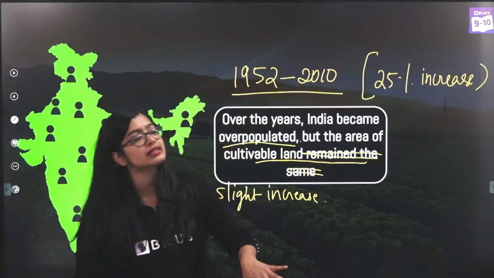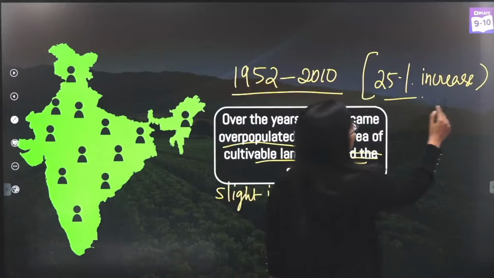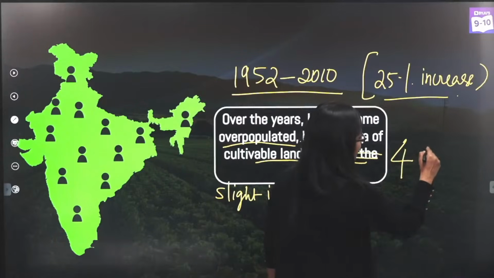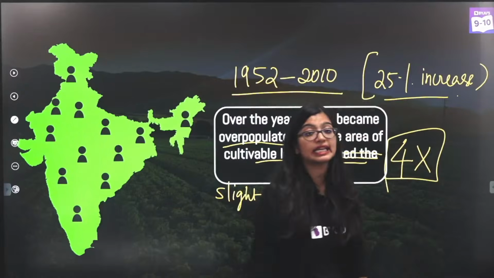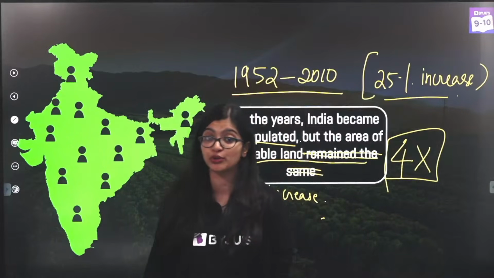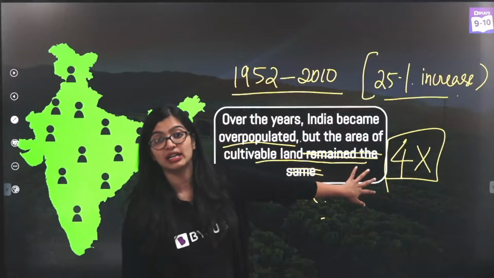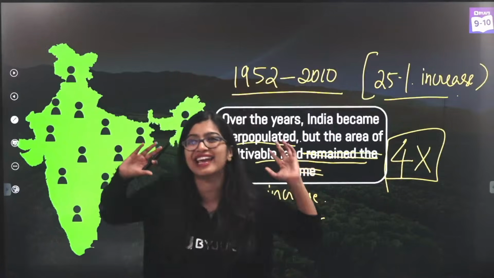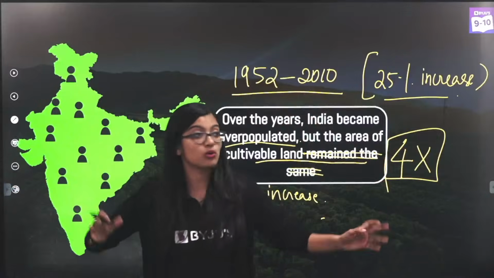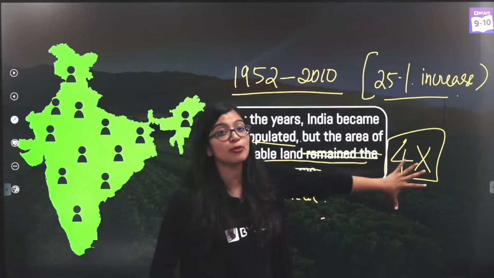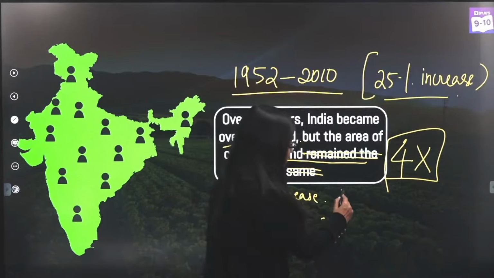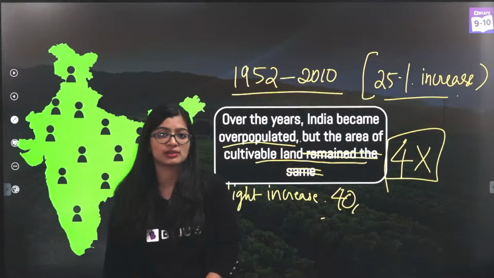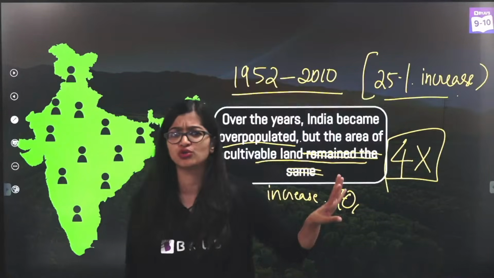But even though there's just been a 25% increase, there has been a 4 times increase in how much food we are producing. And this is a very big number. So imagine if I was producing 10,000 kgs of rice, now I'm producing 40,000 kgs. That is a huge, huge number.